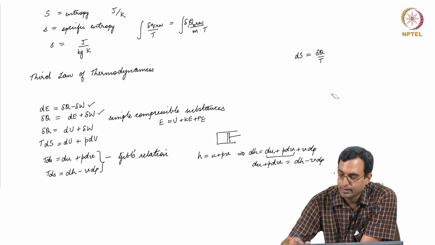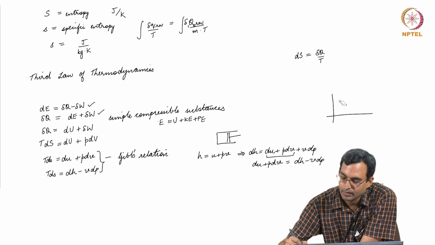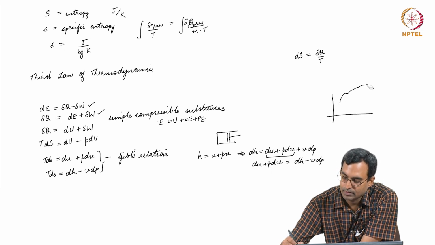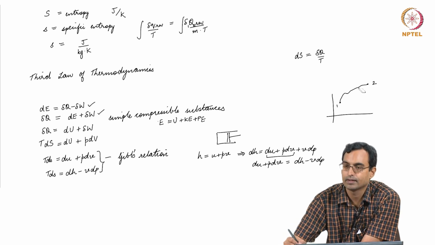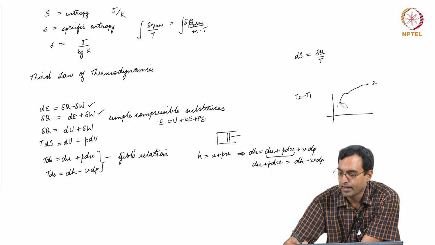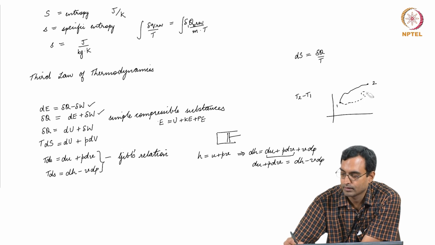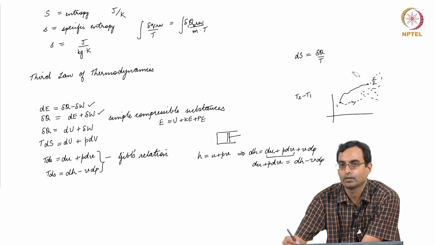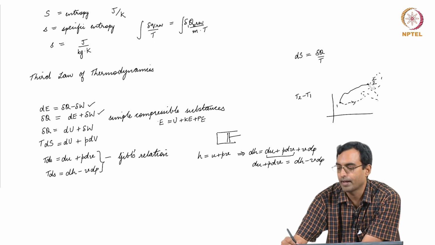So, for example, if I have a process like this, I go from 1 to some 2, let us say this is a reversible process, and I want to find the change in temperature, it is simply T2 minus T1. If I have an irreversible process, I start at some point 1, I do not know how the process goes, I go all over the place, and I come back to point 2.